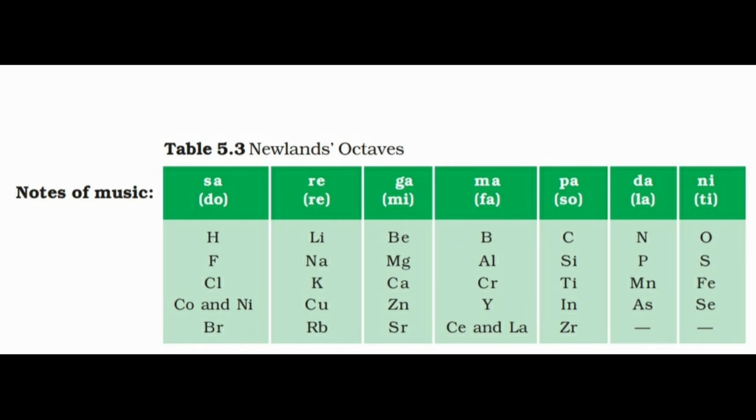As in this table, if we start from lithium, the 8th element is sodium. So the properties of sodium are similar to lithium. And if we start from boron, the 8th element is aluminium. So the properties of aluminium are similar to boron.